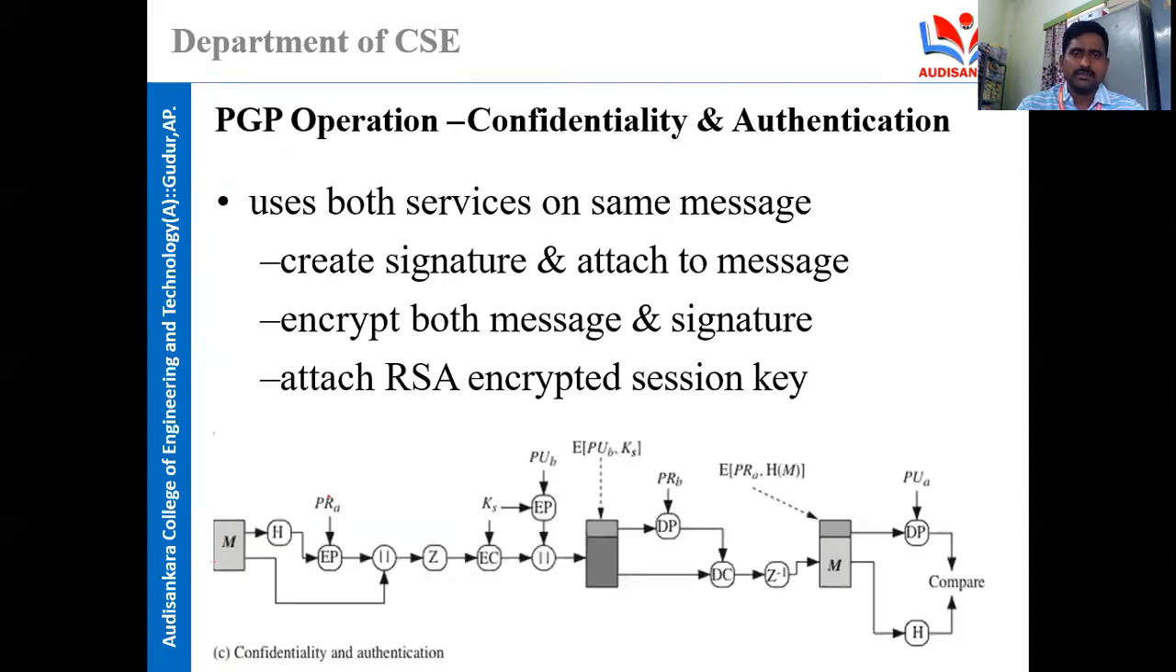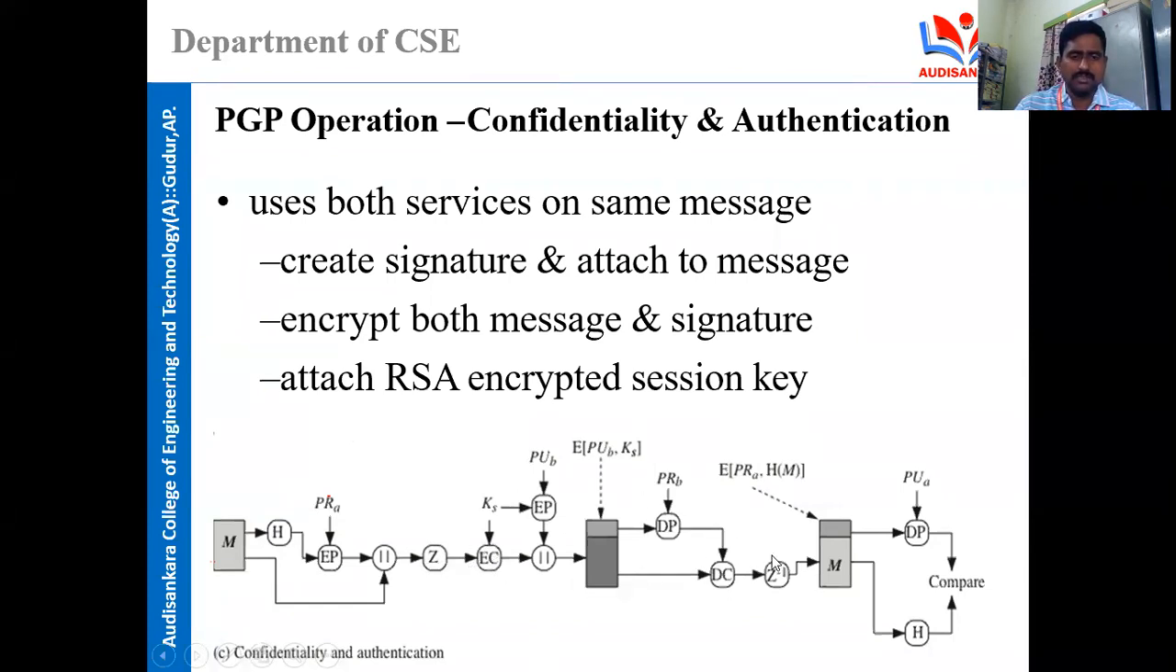Okay, and the next one is both confidentiality and authentication. So we use both services on the same message. We use the public key and private key as a pair at the sender side and also at the receiver side. See here, we will create the signature and attach it to the message. You can observe there is a message. We are applying the hash function, encryption with the private key of the sender, and we are appending. And you can observe here again you are performing the function Z. See this, both are combined.